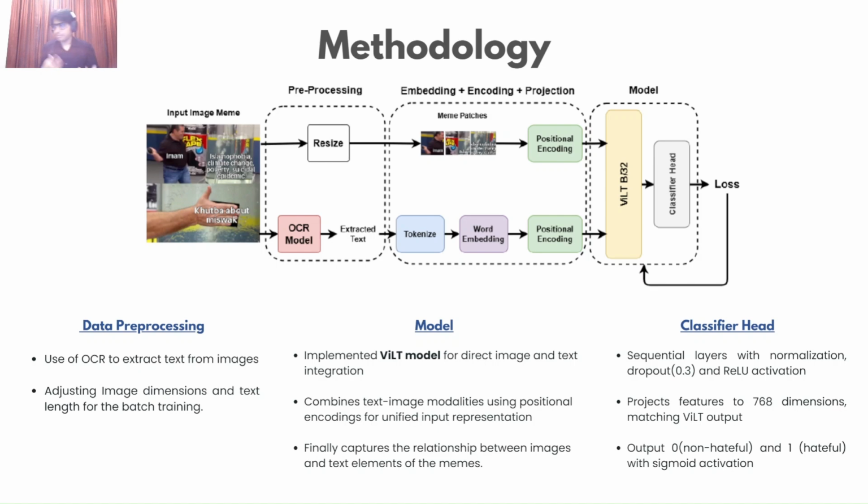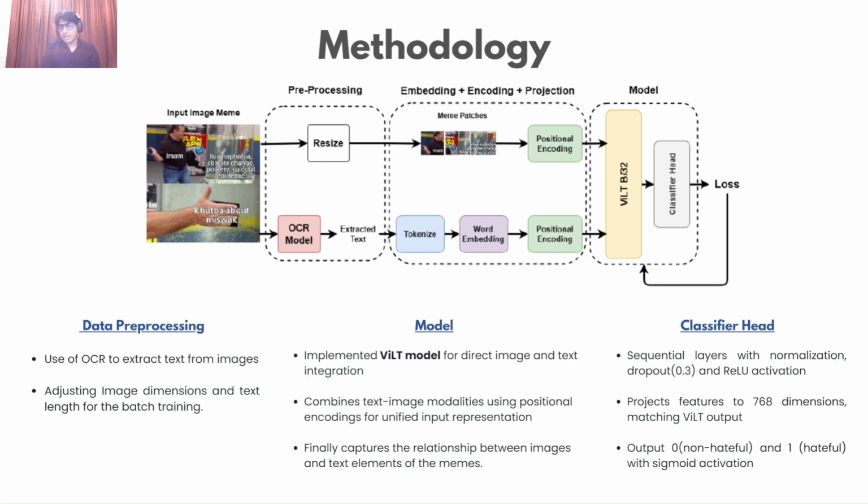So let's go through our brief methodology. We take an input image meme and do initial data processing. We use OCR to extract the text from the images, and we resize the images to the same dimensions so that we can easily do batch-wise training. Then we move on to the embedding, encoding, and projection phase, where the input image is divided into patches and positional encoding is applied. For the text, it is tokenized, and word embedding followed by positional encoding is applied.